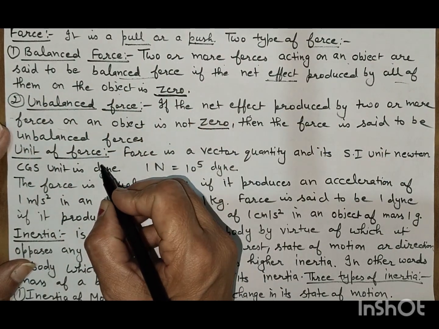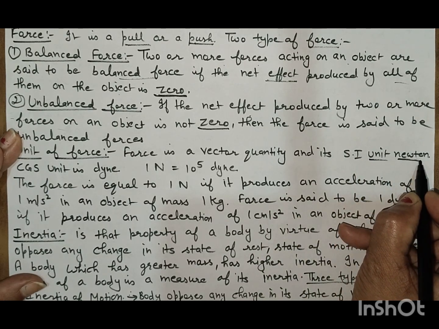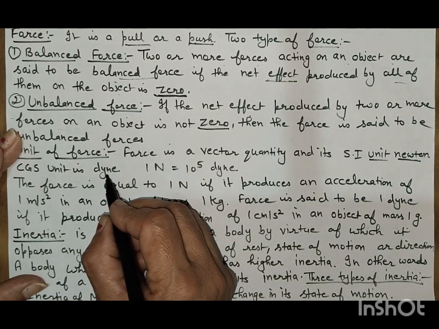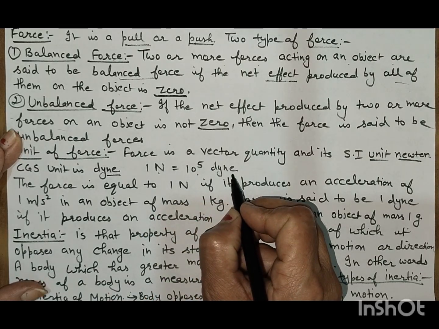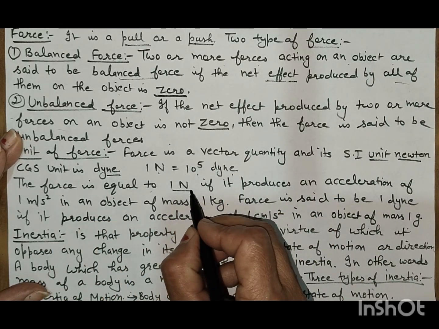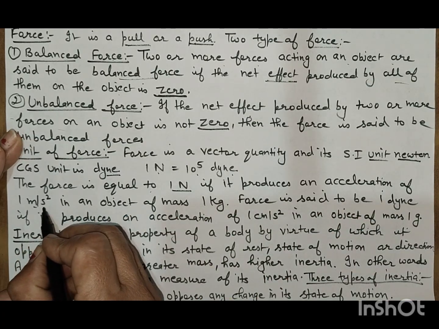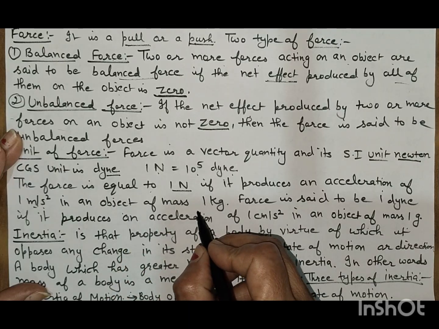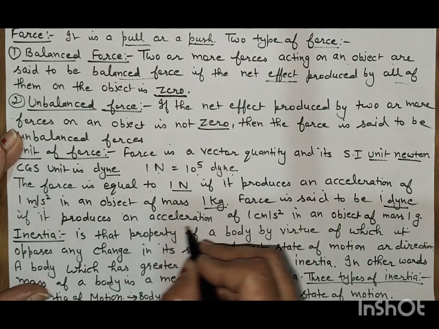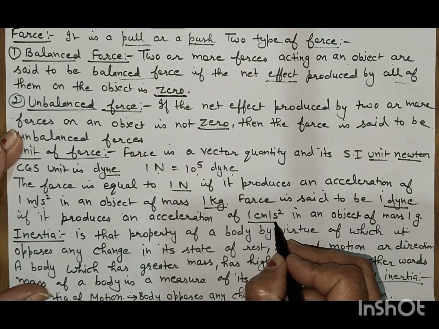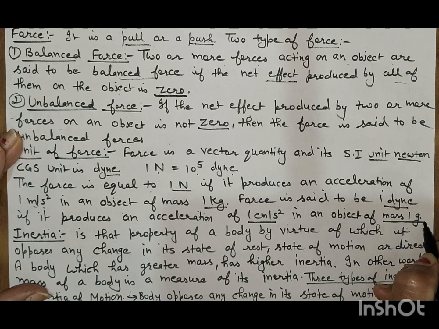What is the unit of force? Force is a vector quantity and its SI unit is Newton, or capital N. The CGS unit is dyne. 1 Newton is equal to 10 to the power 5 dyne. Force is equal to 1 Newton if it produces an acceleration of 1 meter per second squared in an object of mass 1 kg. Force is said to be 1 dyne if it produces an acceleration of 1 centimeter per second squared in an object of mass 1 gram.